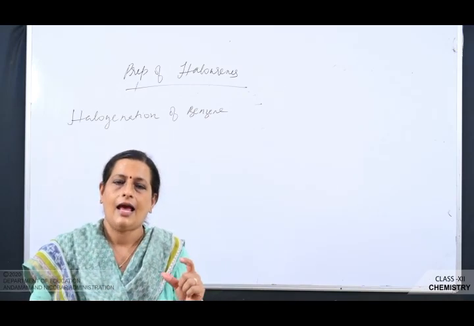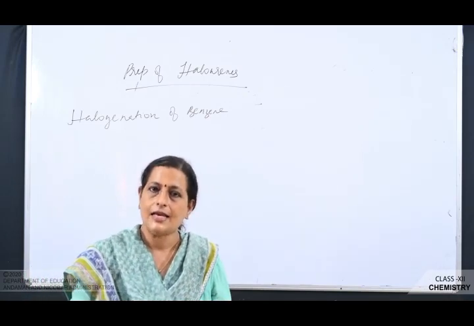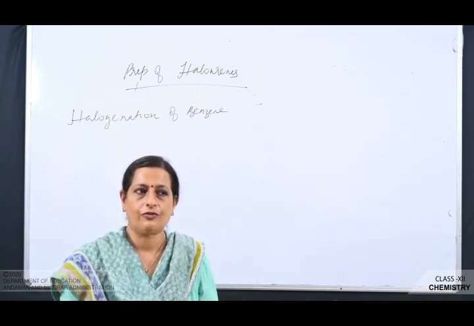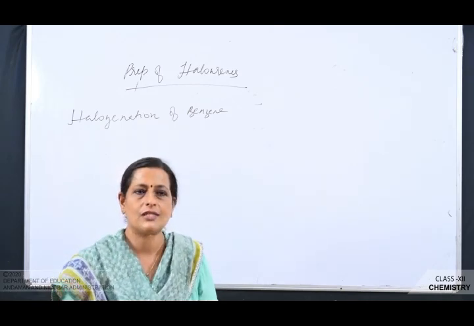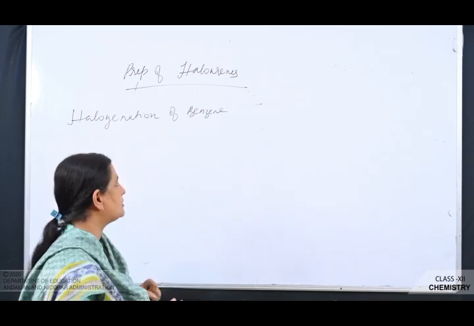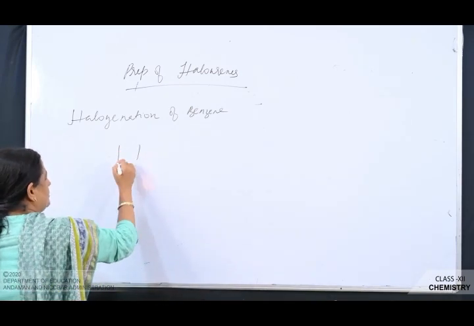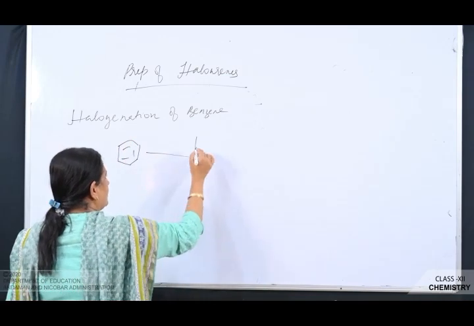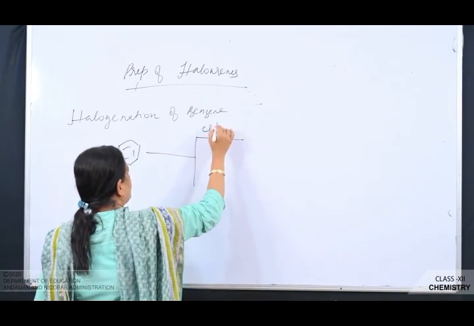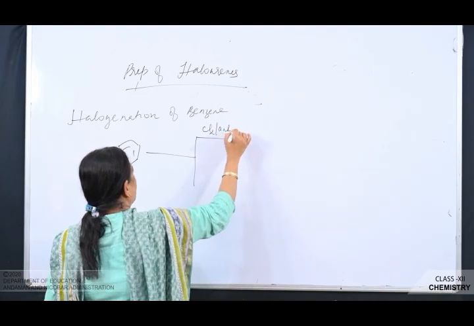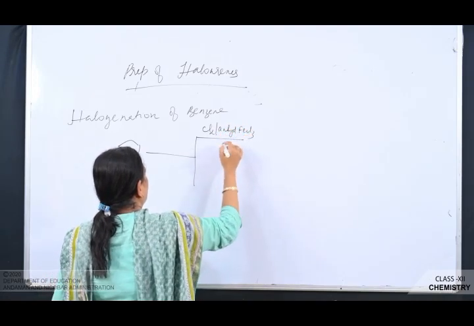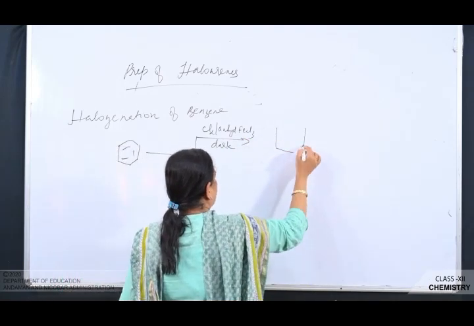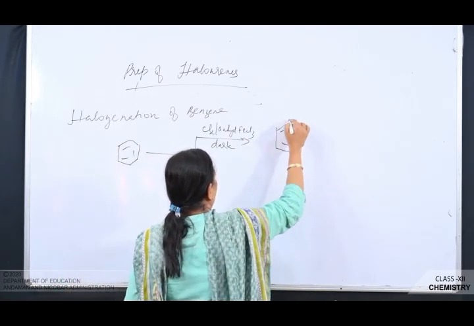Why does benzene undergo electrophilic substitution reaction? Because benzene has high electron density, therefore it can easily give electrons to electrophiles. What are electrophiles? The species which are deficient of electrons. So see here, first benzene, when treated with chlorine in the presence of anhydrous ferric chloride in dark, what will you get? Chlorobenzene.